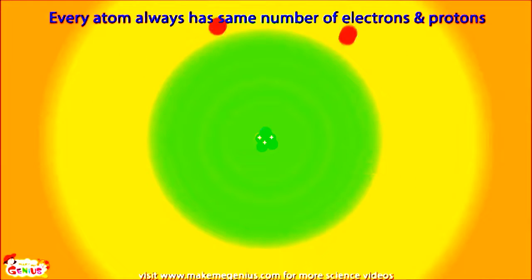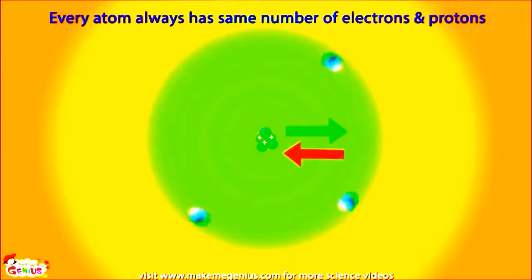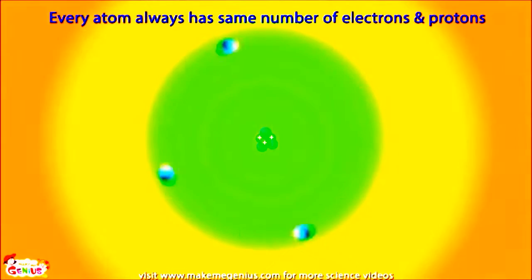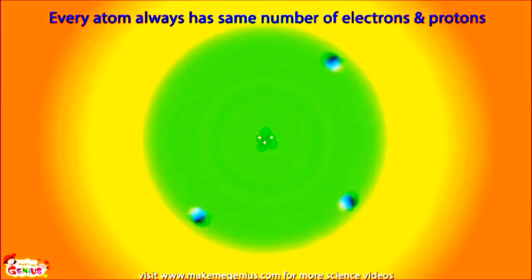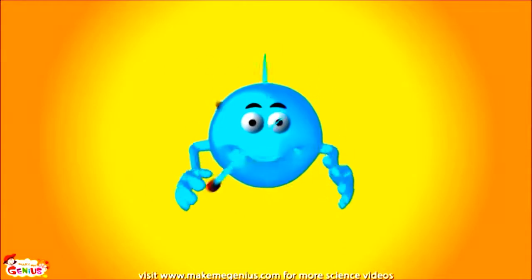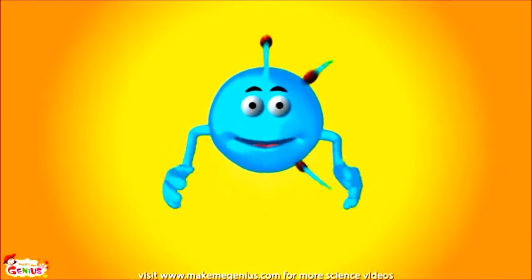Can they run away from the nucleus? No, they can't run away. Every atom has the same number of protons and electrons, so there is an attraction between equally strong negative and positive charges. Due to this attraction, electrons can't run away, as positively charged protons keep them pulled towards them. Hope this is all clear to all of you. Otherwise, you can always go back and see it again.